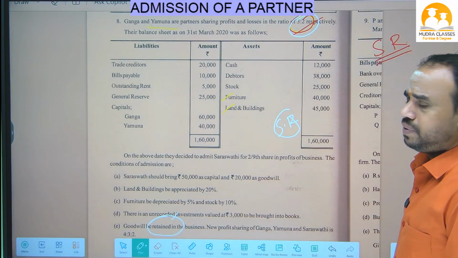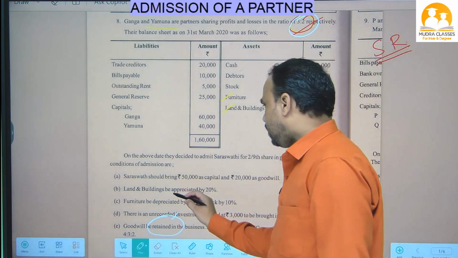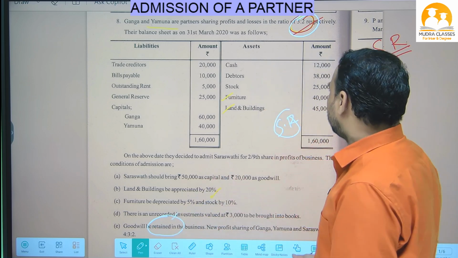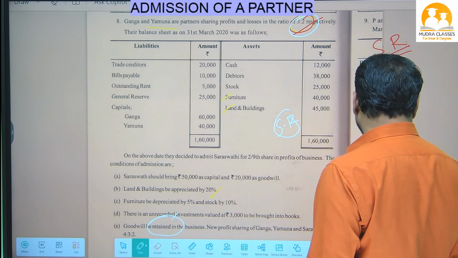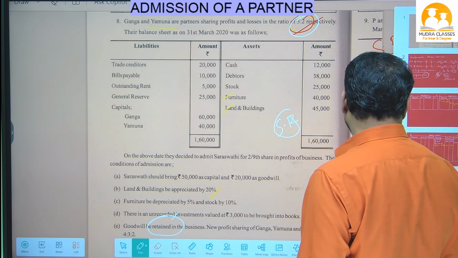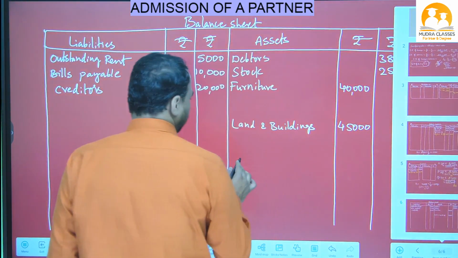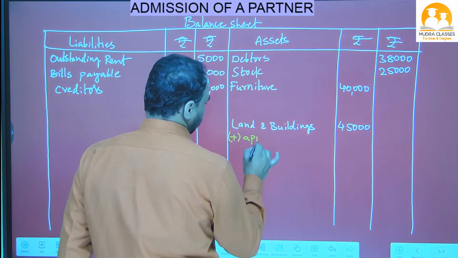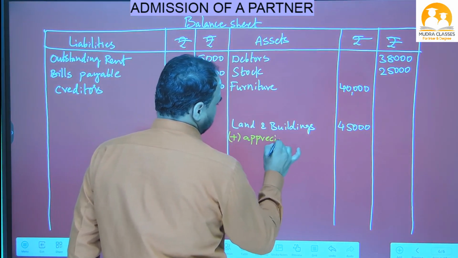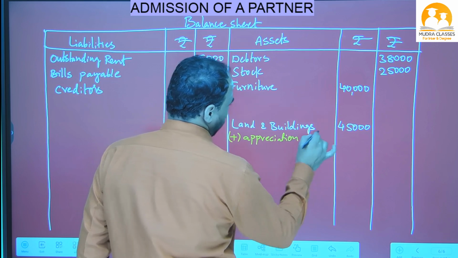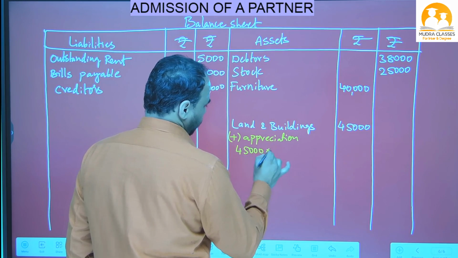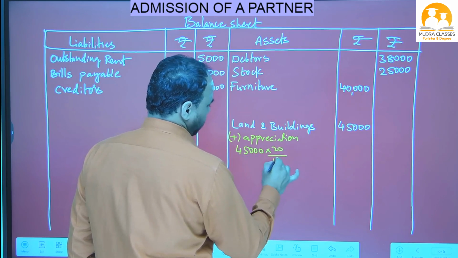Now remaining we have to do in this problem: land and building be appreciated by 20%. Appreciated means increased. So on the balance sheet asset side, land and building increased by 20%. So we have to add 20% of 45,000 rupees, that means 20 by 100.